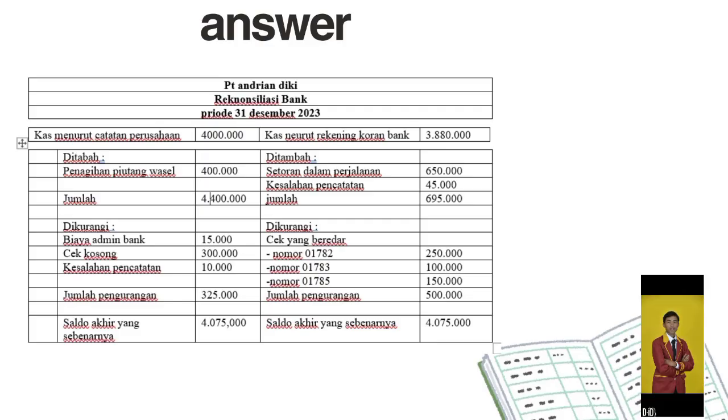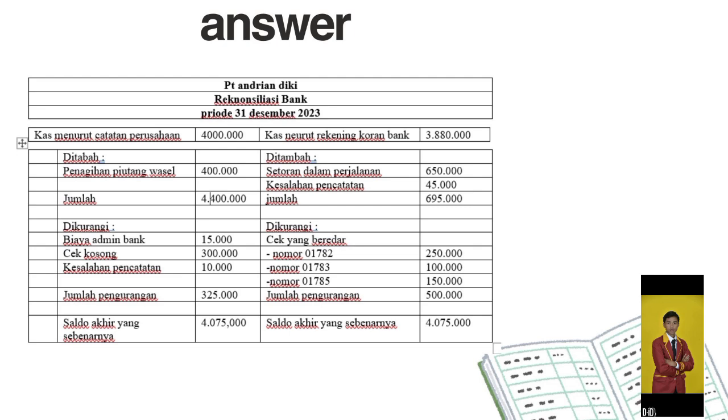Step two is to create a table and don't forget to write the title. Here I am, PT Diki Andrian. The type of report is Bank Reconciliation as of December 31st, 2023. The one on the left is for the company and the one on the right is for the bank. So that the company and bank records are balanced, you must first add and subtract.